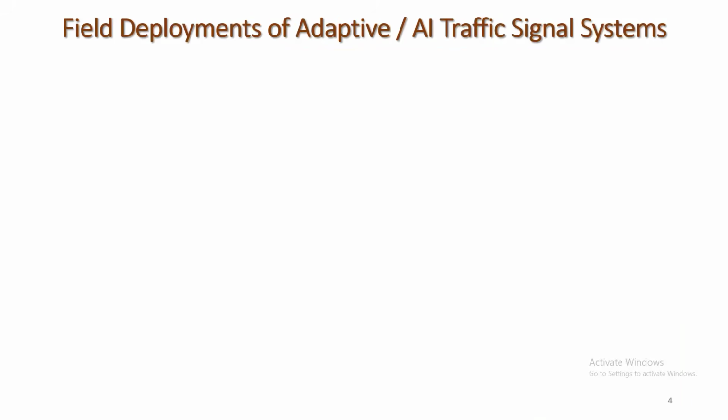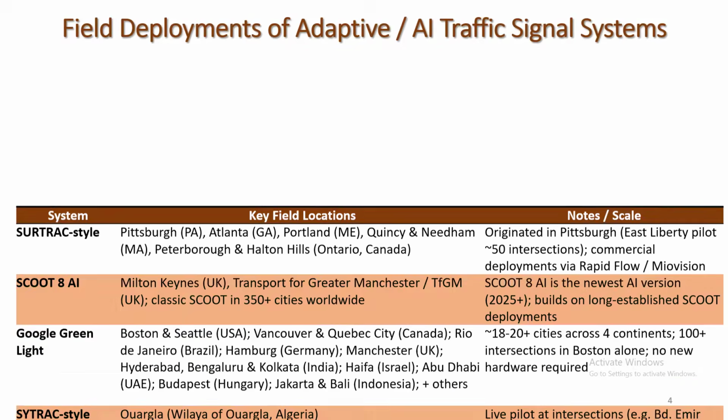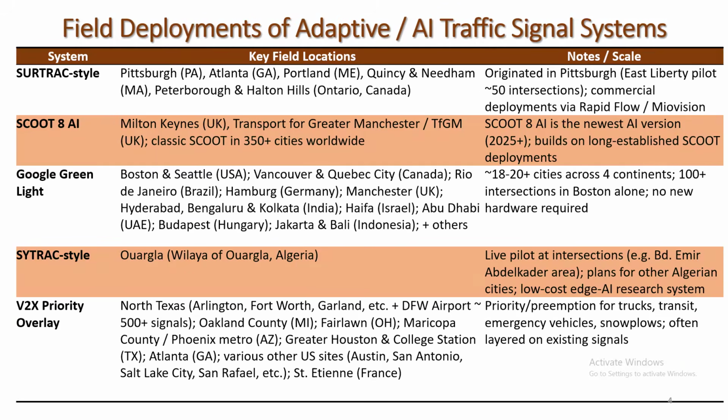So let's see the field deployment, where they are in application right now. We can see that SURTRAC is used in Pittsburgh, Atlanta, Miami, various locations in the USA, and almost 50 intersections in Pittsburgh are using SURTRAC-style adaptive traffic signal control.